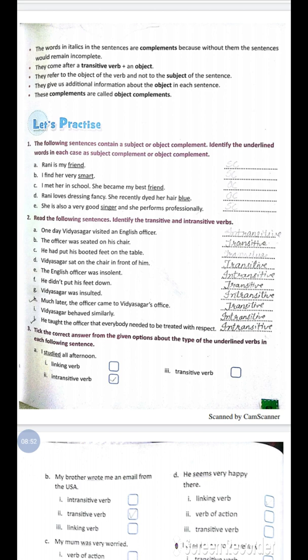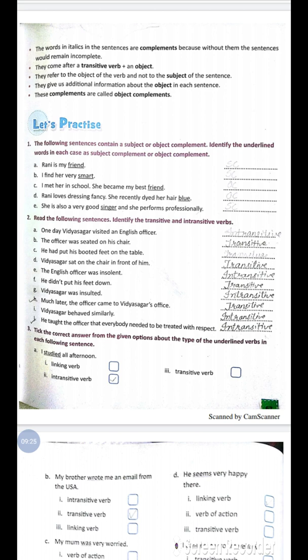Next, you have to identify the transitive and intransitive verbs. One day Vidyasagar visited an English officer. Intransitive verb because there is no object there. The officer was seated on his chair. Transitive. Vidyasagar sat on the chair in front of him. Transitive. Vidyasagar was insulted. No object is there, therefore it is intransitive. Vidyasagar behaved similarly. Again, there is no object, therefore it is intransitive.